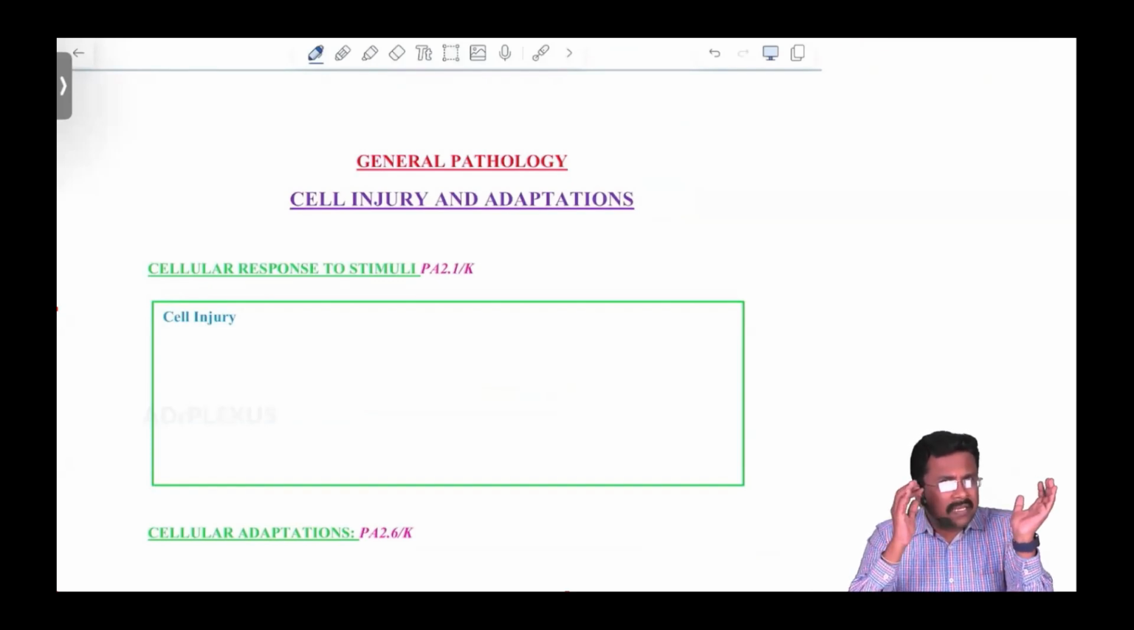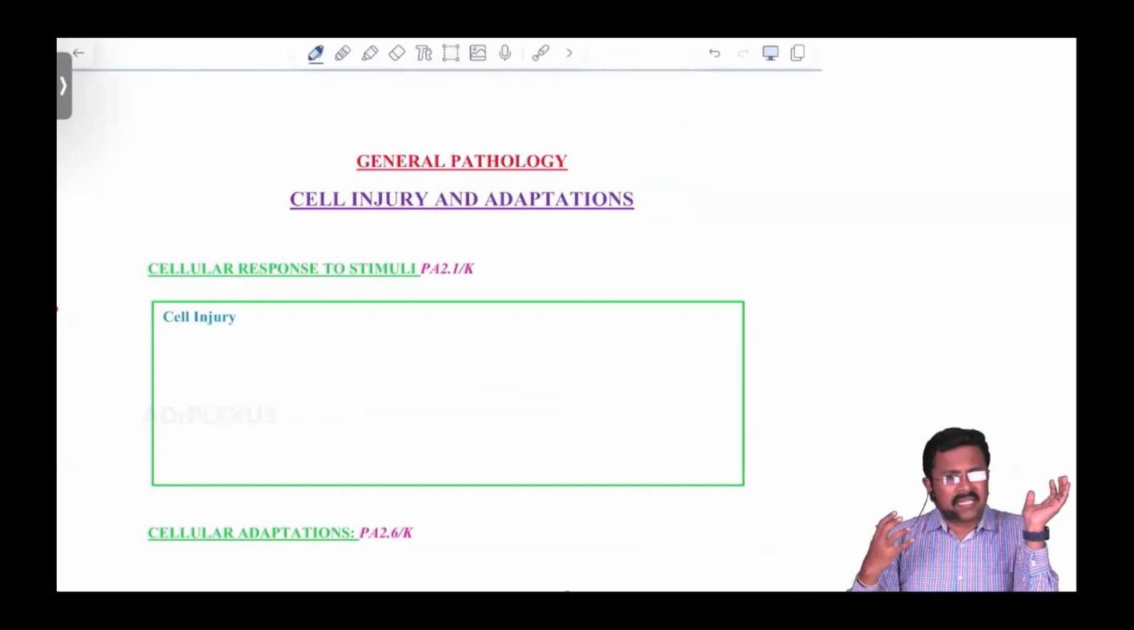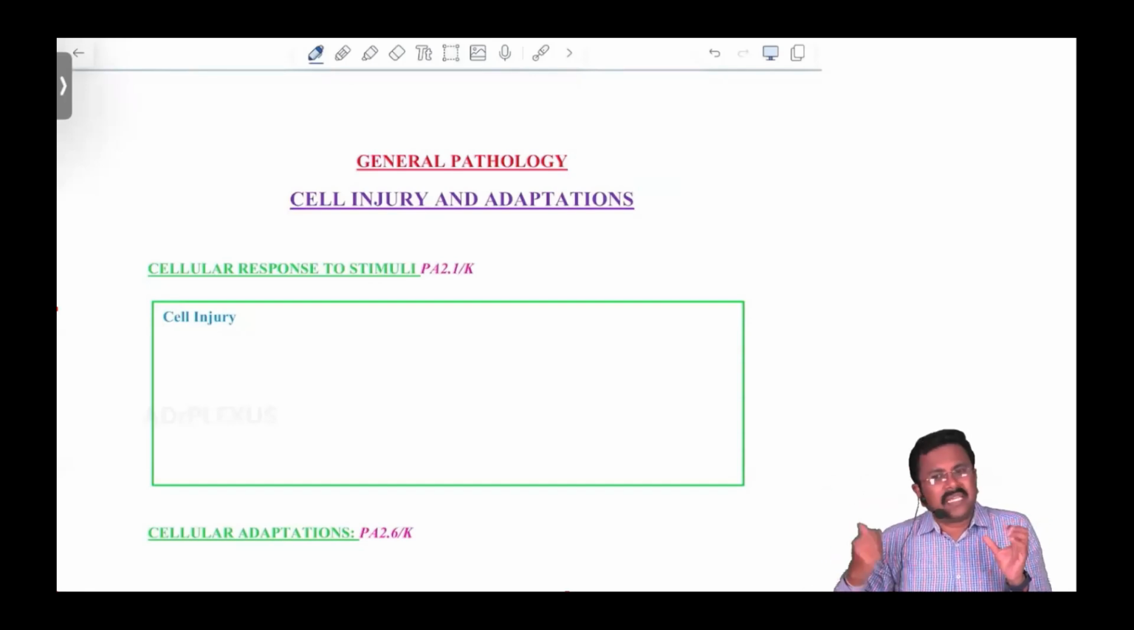Actually, the chapters are so sequentially arranged that the knowledge you gain from one chapter, you will apply in the next chapter. That is, if you are very thorough with the cell injury and the concepts in cell injury and adaptation, you will be well equipped to learn the inflammation chapter very easily. So let's start with cell injury and adaptations.